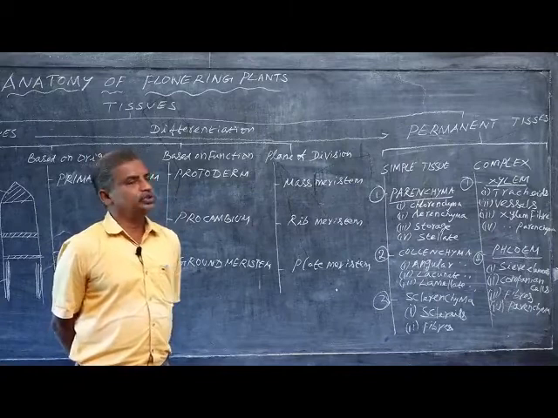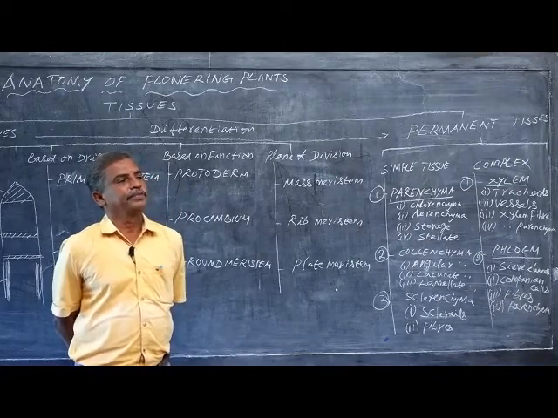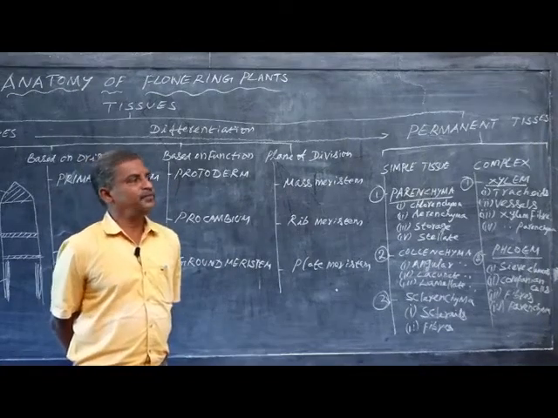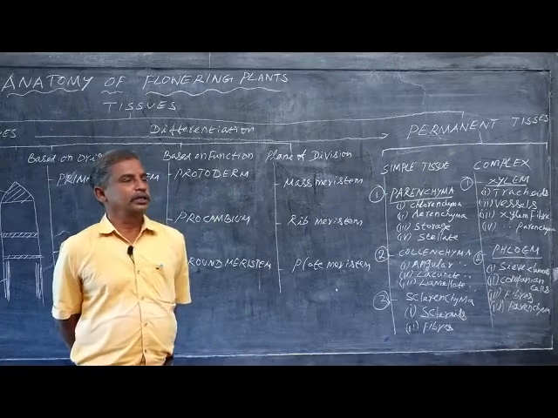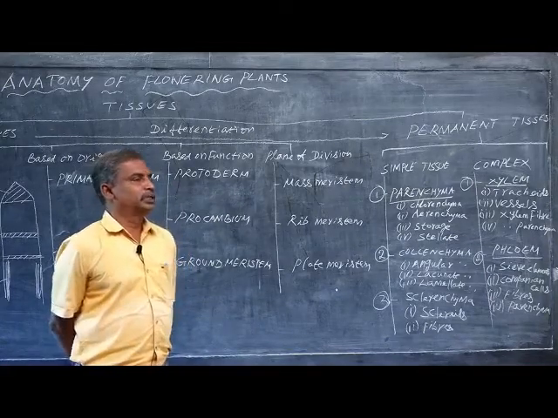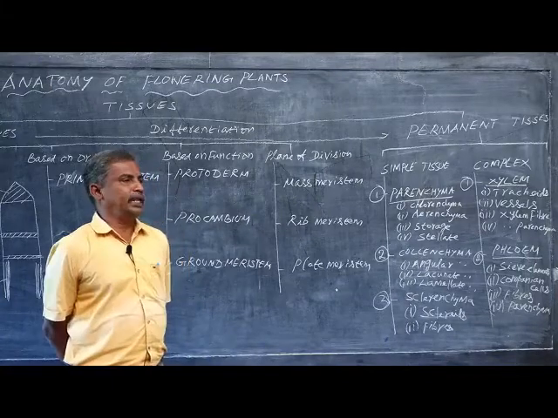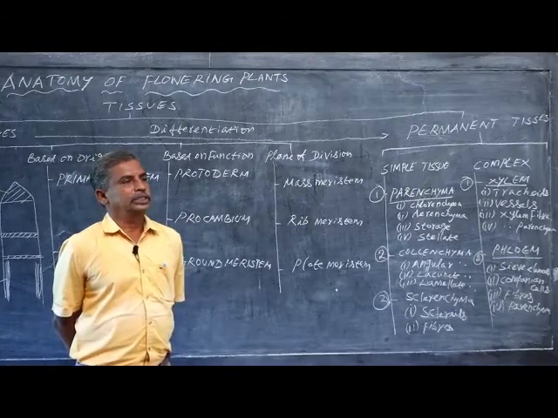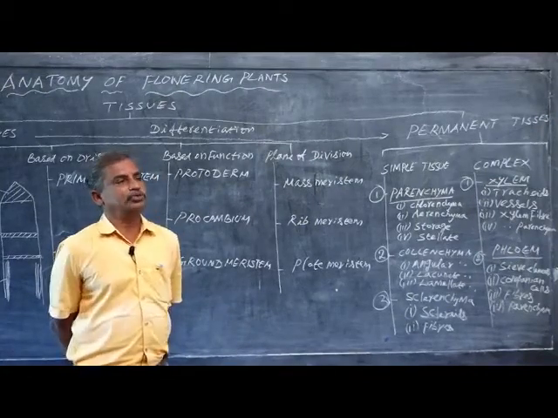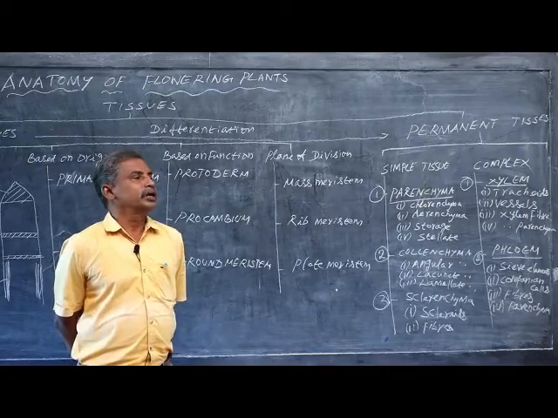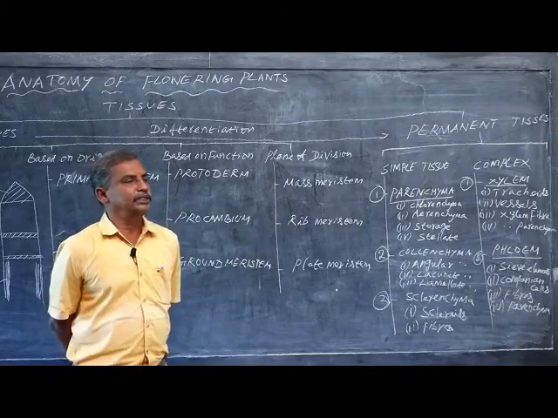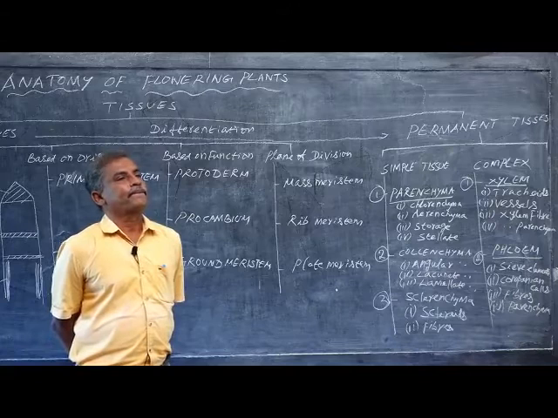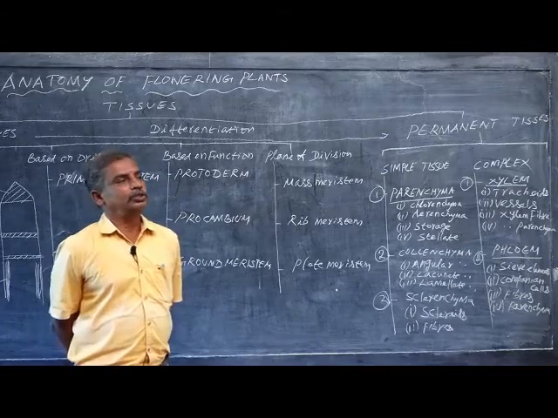Then the third one is storage parenchyma. Storage parenchyma means the parenchymatous cells in which food materials are stored. Example for storage parenchyma: stem tuber, potato, Solanum tuberosum. You should know both the common name and the botanical name. In the option, they may give the common name or the botanical name. Potato is the common name, and the botanical name is Solanum tuberosum, in which starch is stored. The starch is stored in the parenchyma. As we all know, potato is rich in starch.